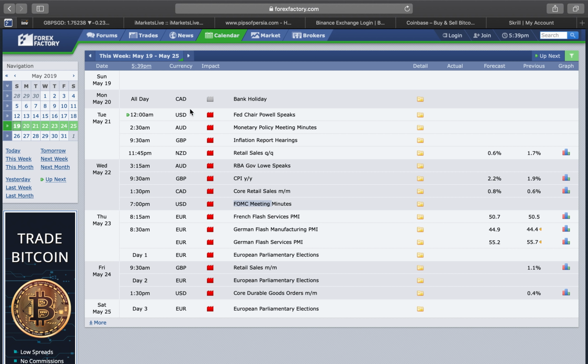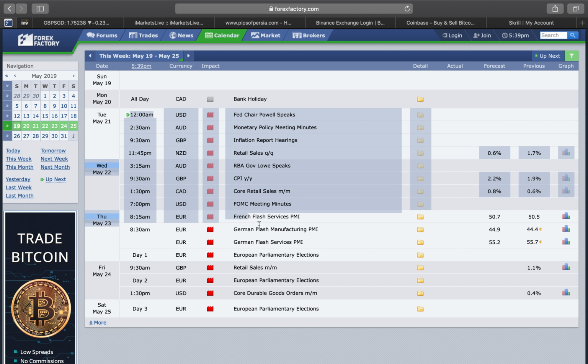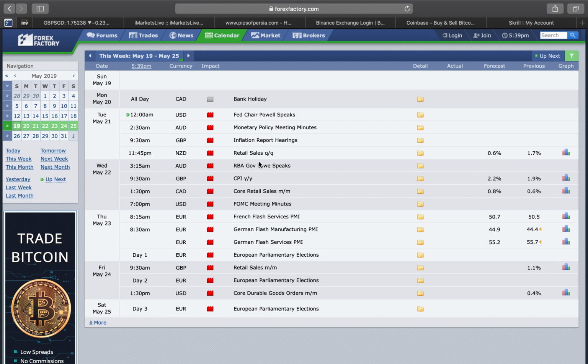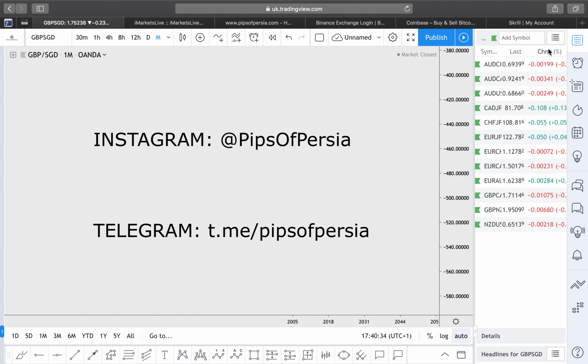There's quite a few high impact news. Not only that, there's quite a few speeches, meetings and hearings going on. So definitely something that I'll be keeping an eye on this week, the speeches more than anything else. You need to be very careful trading this week because the high impact news is spread out throughout the entire week. There will most likely be some spikes throughout a lot of different currency pairs. Some of these spikes might be going in our direction, and the other ones might act like a stop hunt. So just keep an eye on Forex Factory for the coming week as well.